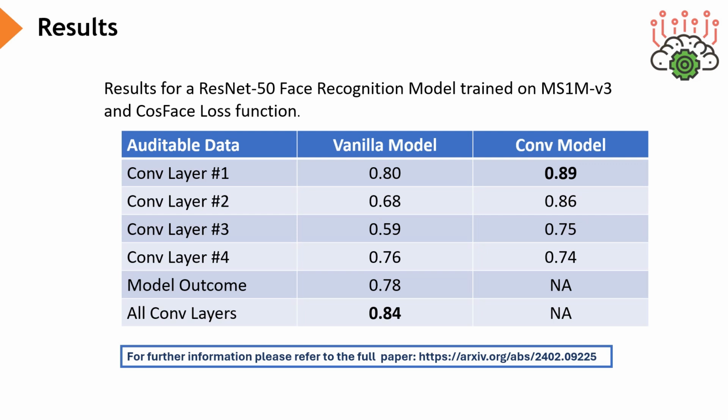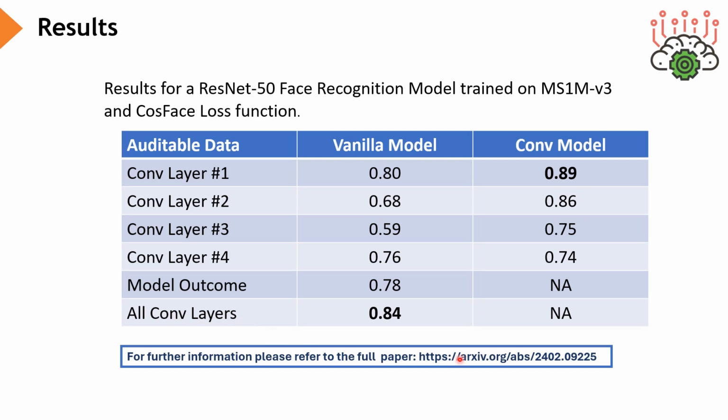At the top of the table, we have the architecture of the MINT model used. On the left, we have the information used as input in our MINT model. The layer row indicates the layer from which activation maps were obtained. The lower the number, the closer the activation maps are to the input of the audited model, which in this case is our facial recognition model. The model outcome is the output embedding of the network. The All CONV Layers column indicates that it is the concatenation of all the information from the activation maps.